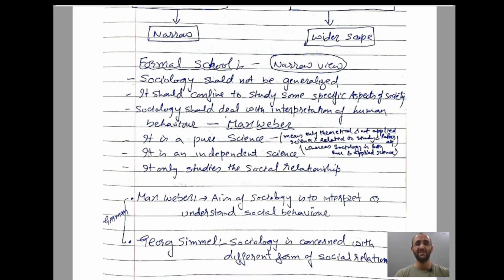The formal school says that sociology should not be generalized. It should be confined to the study of some specific aspects of the society. Sociology should deal with the interpretation of human behavior. Max Weber says sociology should deal with just the interpretation of how human behavior interacts with each other. That should be the scope of sociology only.